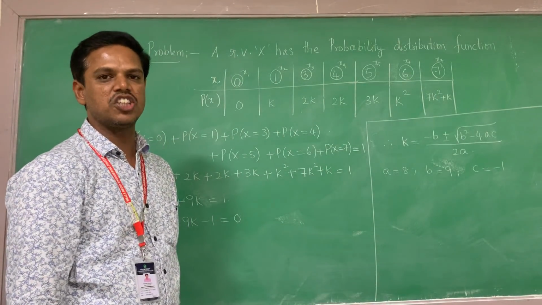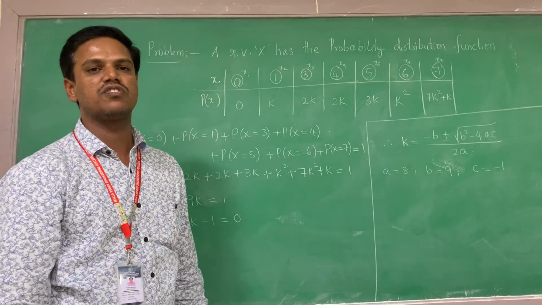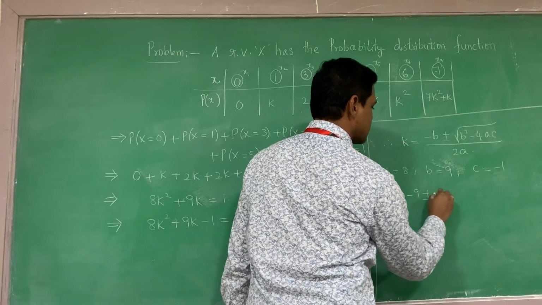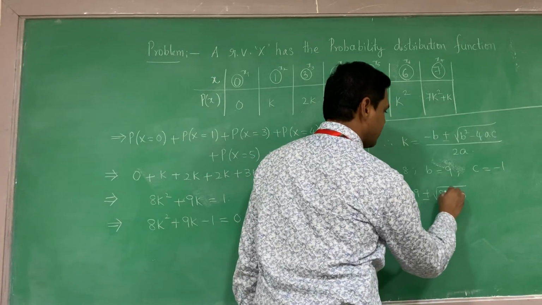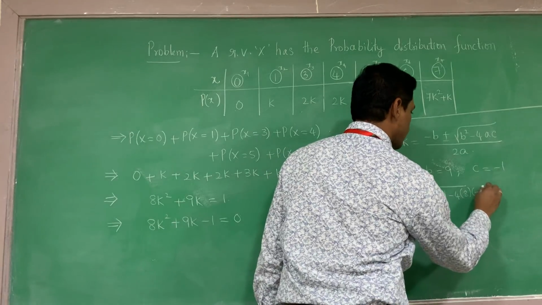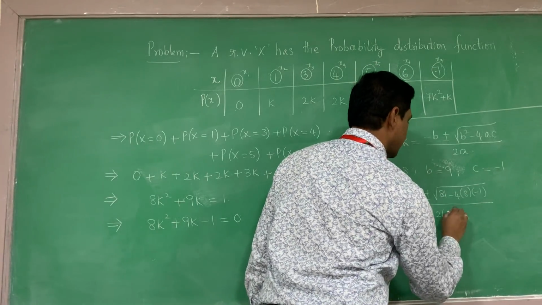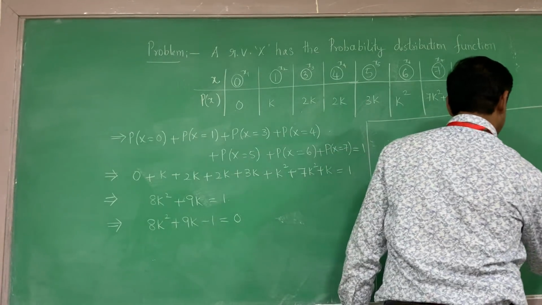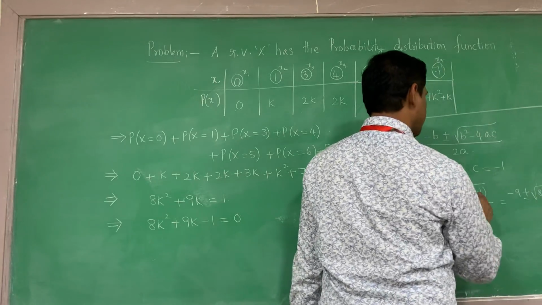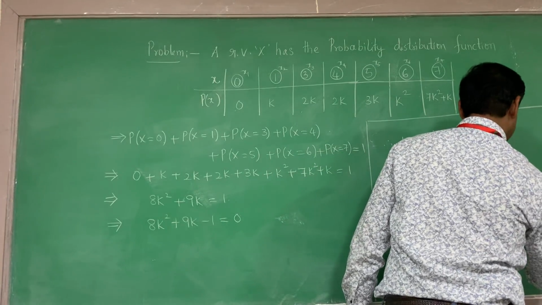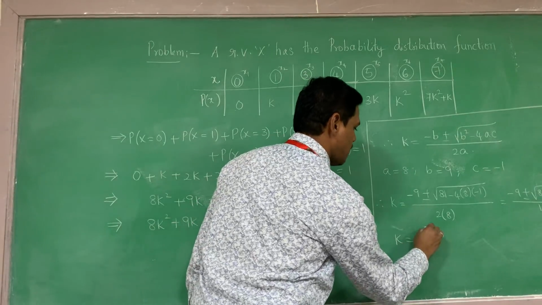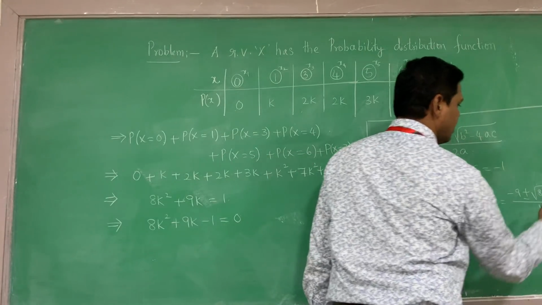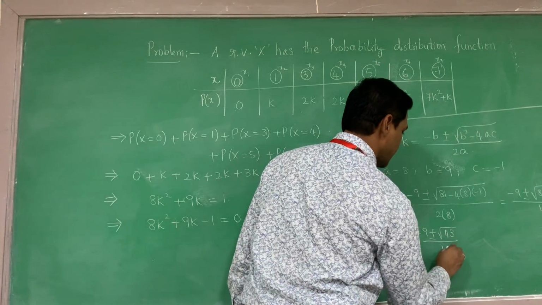When it is a quadratic expression in k, if it is not possible to find the roots, we have to go with this formula. So now what about k? k equal to minus b, means minus 9, plus or minus root of b square, means 81, minus 4 into 8 into minus 1, by 2a, a means 8. When you go for the simplification, minus 9 plus or minus root of 81 plus 32 by 16, which is minus 9 plus or minus root of 113 by 16.